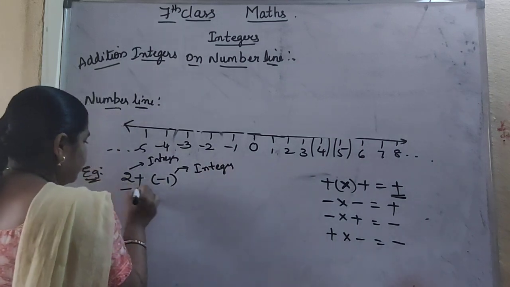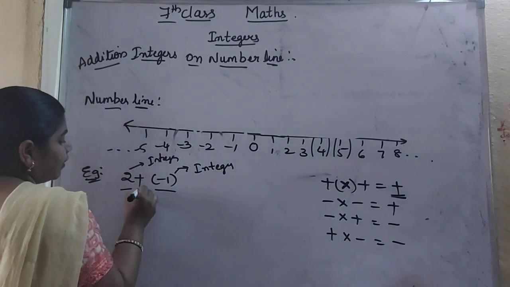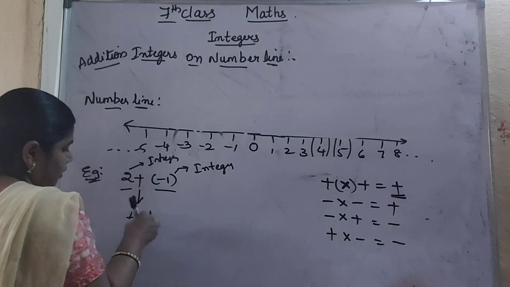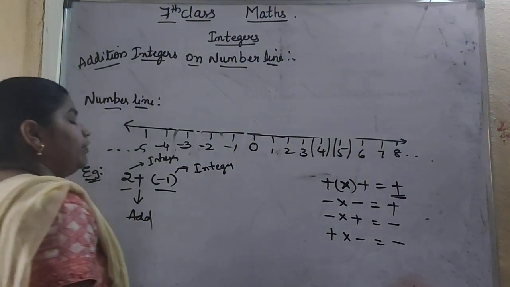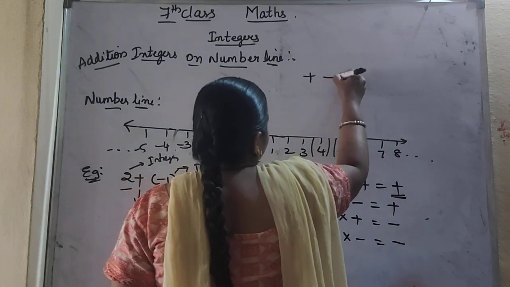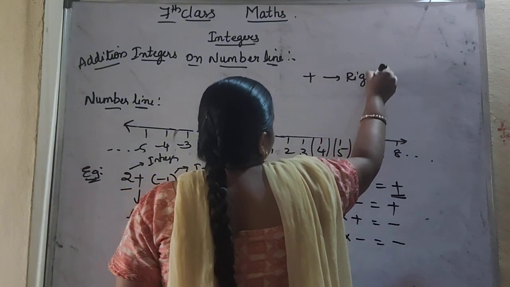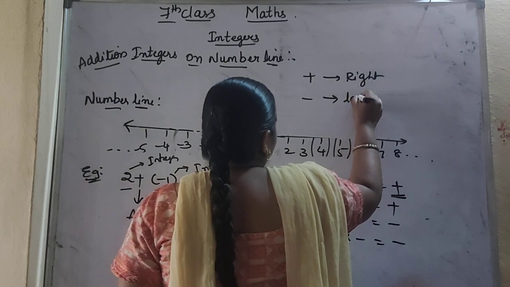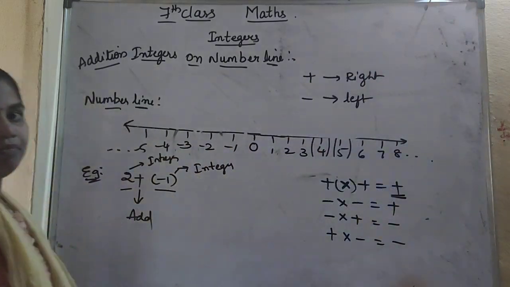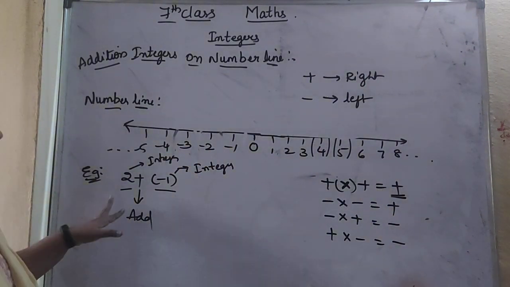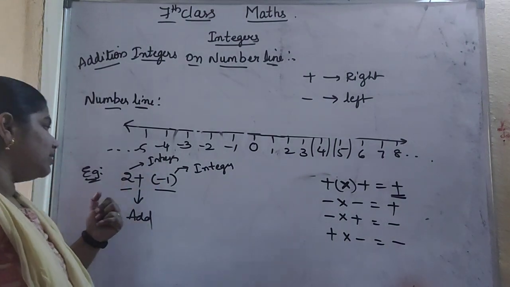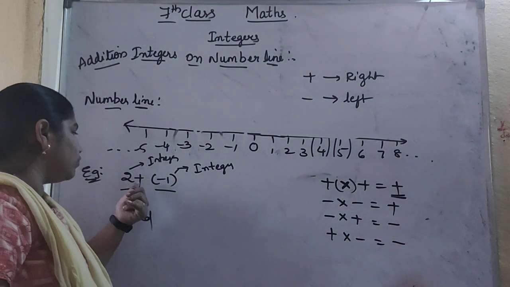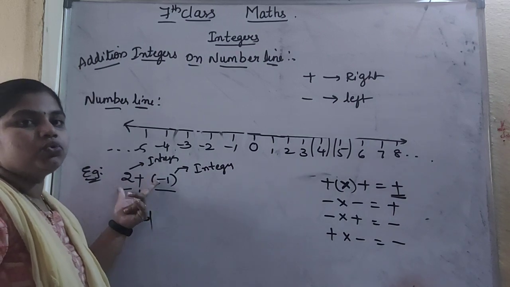So for these two integers, we are adding these two integers. Already we have learned that if it is a plus sign, we will be moving to the right side. If it is a minus sign, we will be moving to the left side. Now we have to add 2 plus of -1.